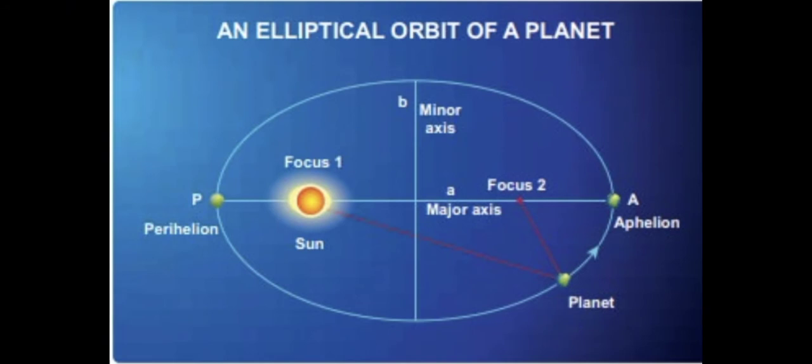It is very simple to remember this definition of Newton's universal law of gravitation.